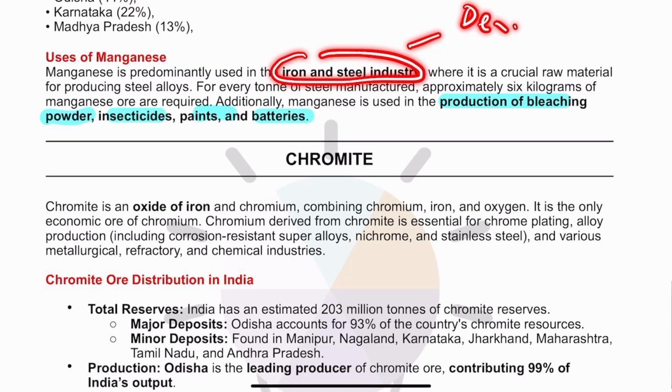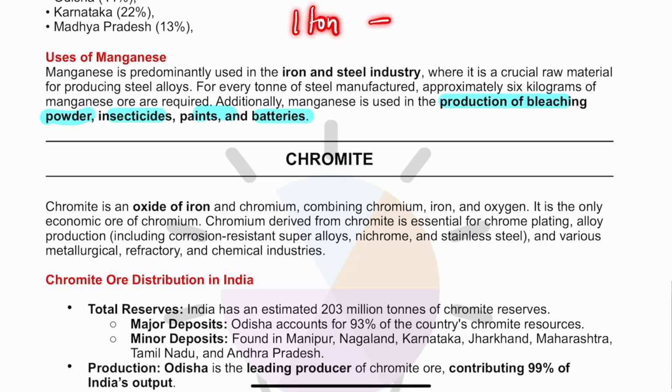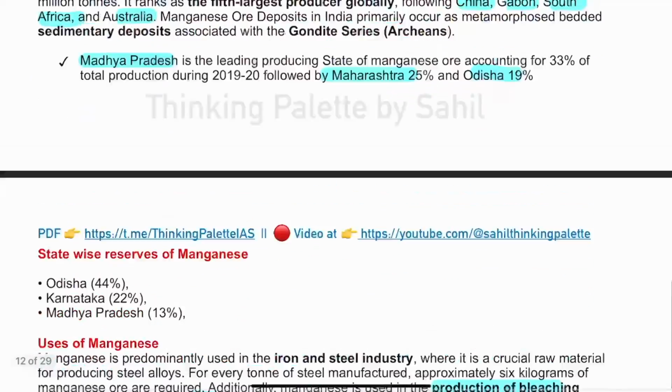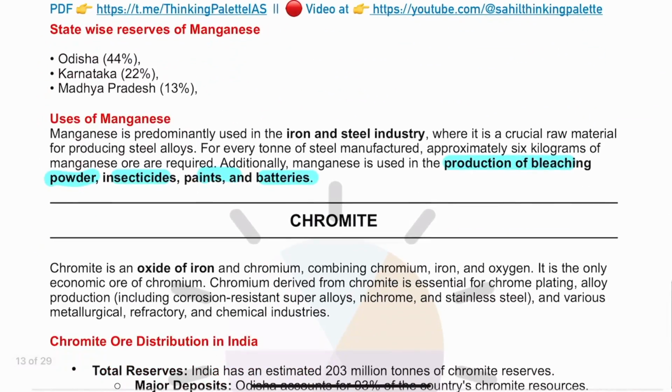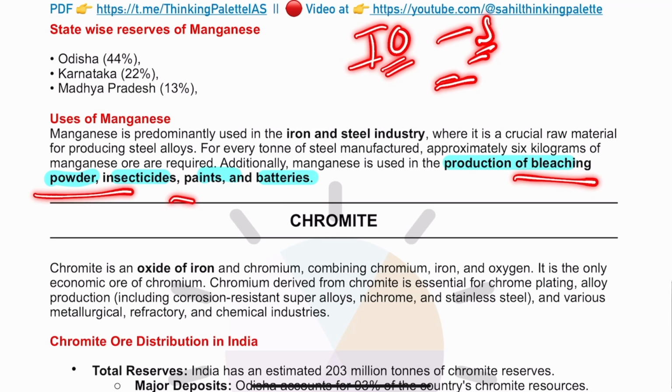Now manganese, its importance is obviously in the iron and steel industry, and I told you that it is a deoxidant, and because of that, it is used in steel also. And if we talk about 1 ton of steel that is manufactured, 6 kg of manganese is to be mixed. So for every 1 ton of steel, you need 6 kg of manganese. Then manganese is also used as bleaching powder. It is used in insecticides, paints, and batteries. So these are important usages of manganese. Please, guys, keep it in your mind, because many times usages are also asked. So what are the usages? Biggest use, it is used to further process iron ore and steel. Okay, it is a deoxidant, bleaching, insecticide, paint, batteries.